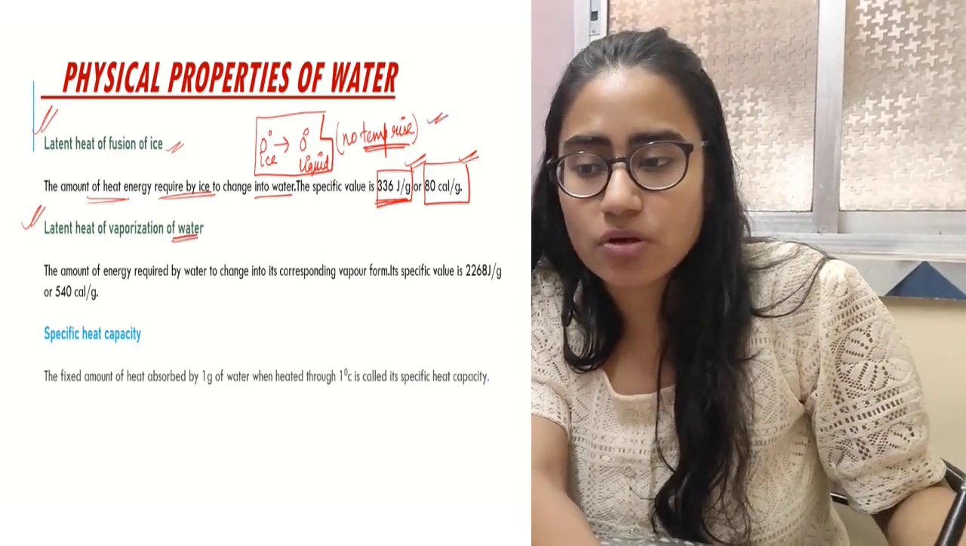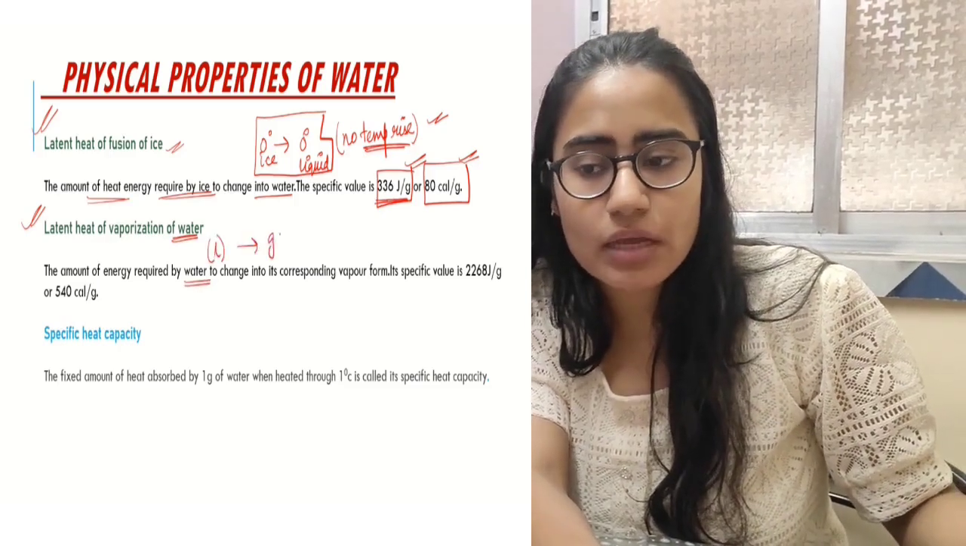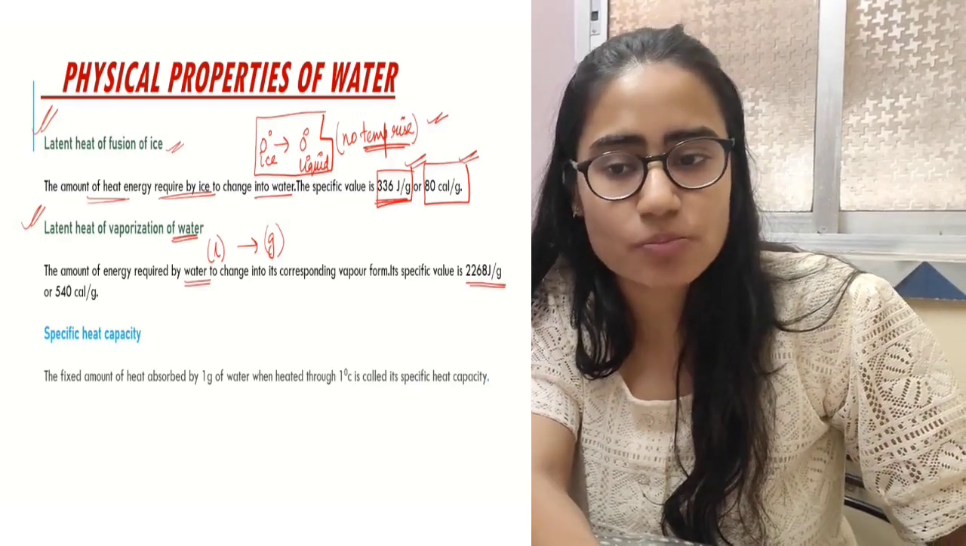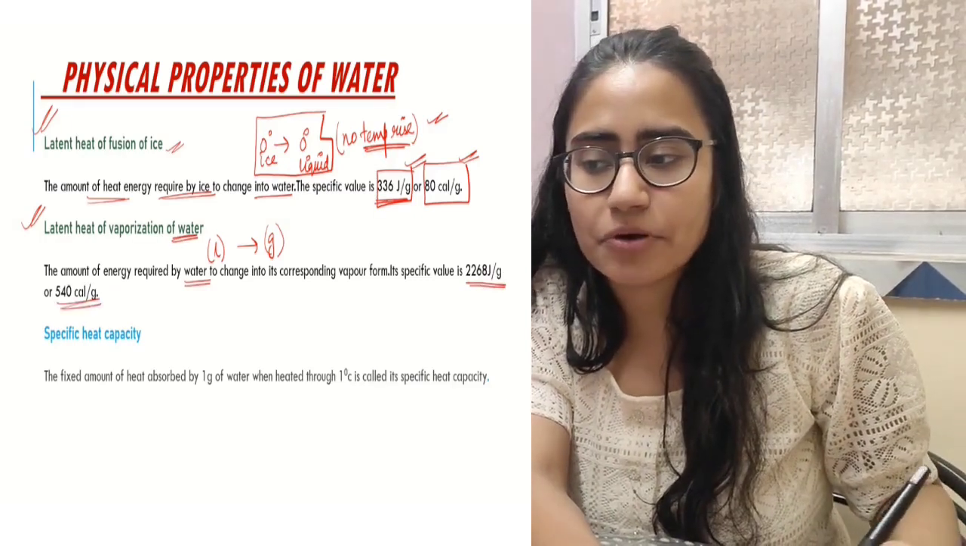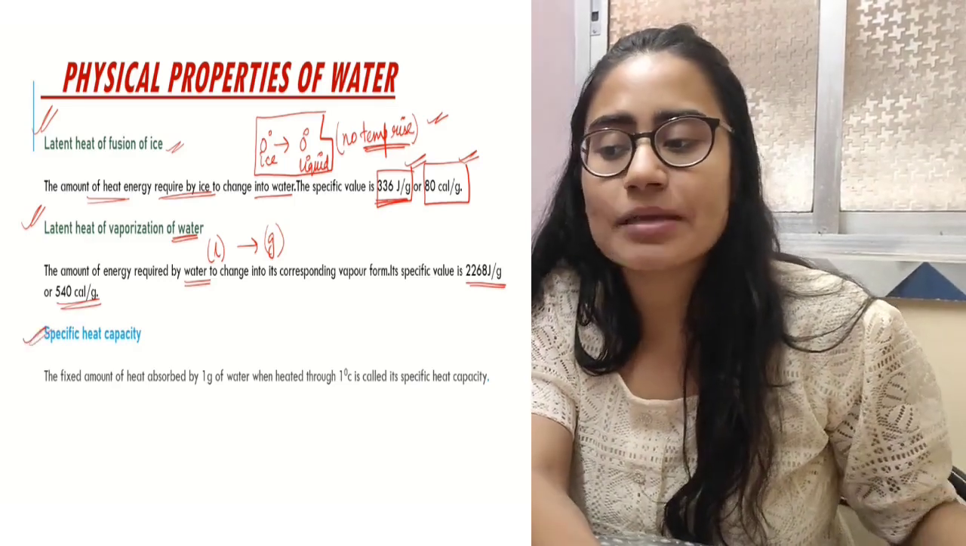Similar is the case of water, where water from liquid version is going to convert to gaseous version. The specific value rises over here, 2268 joule per gram or 540 calorie per gram. The value is quite higher in this case. Next, the specific heat capacity of water.